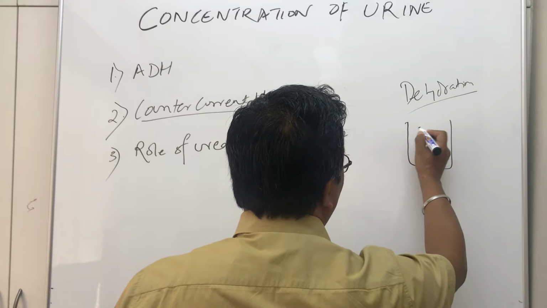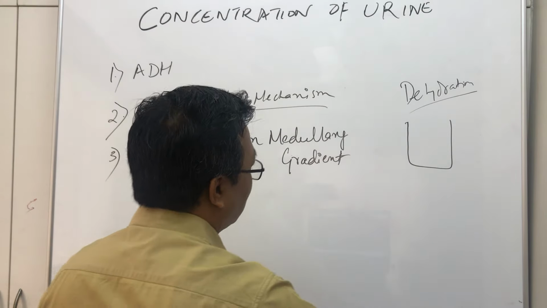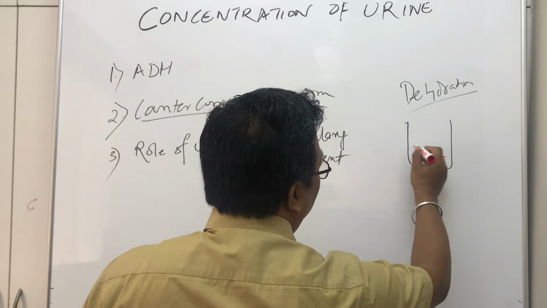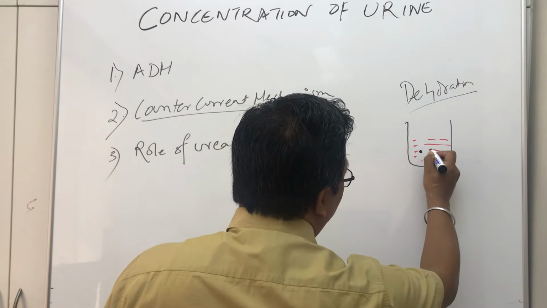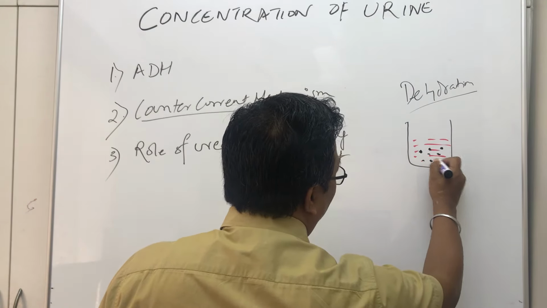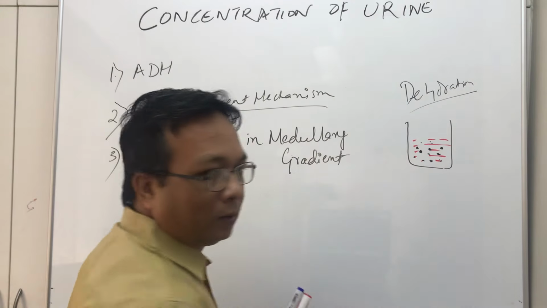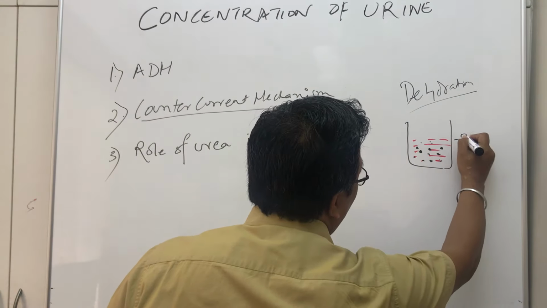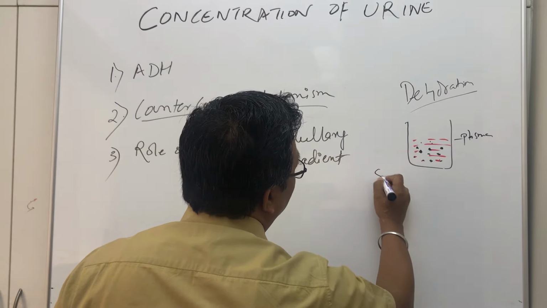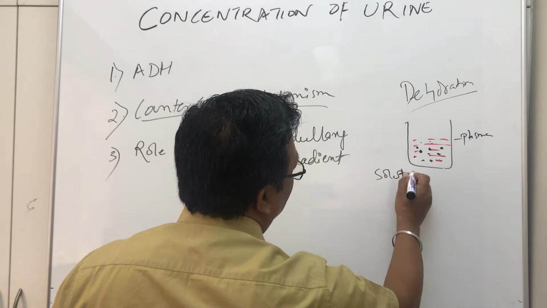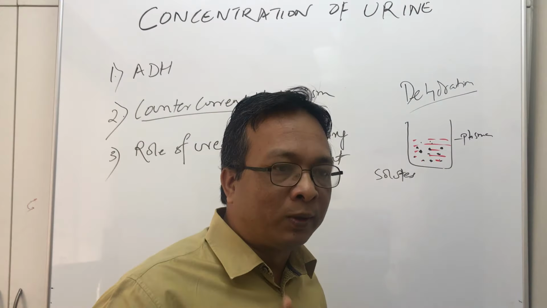Okay, now this is blood, and in the blood, these are the solutes, which we call osmolarity. Plasma is there, so plasma, and the solutes. Okay, you can stop me anytime if you don't understand, right?